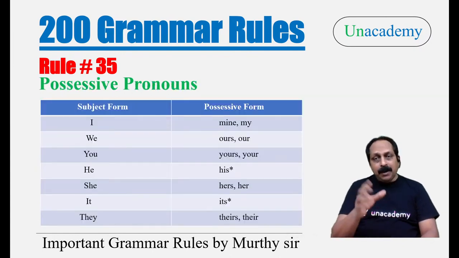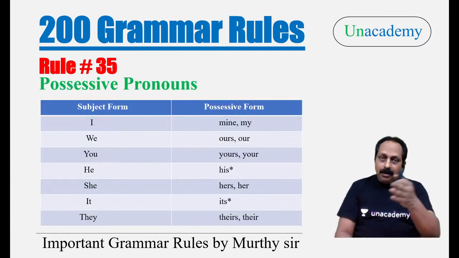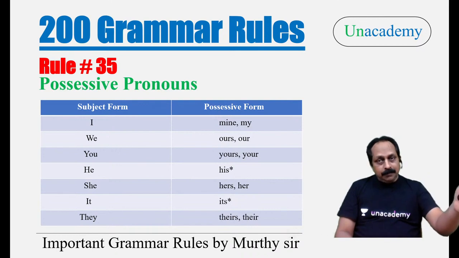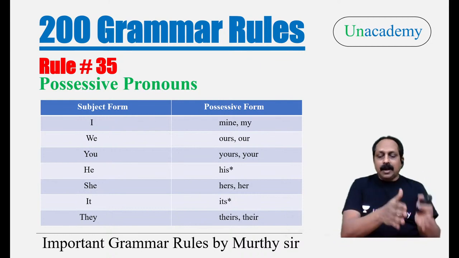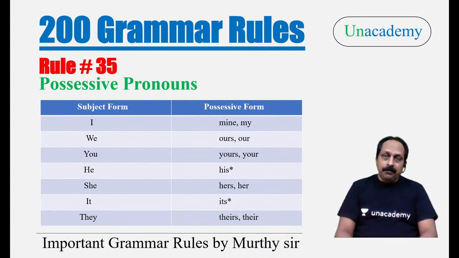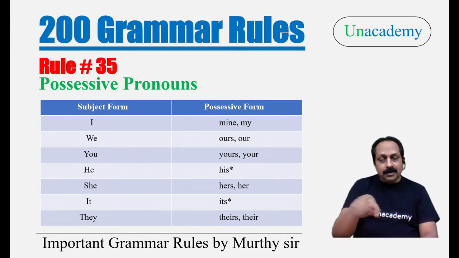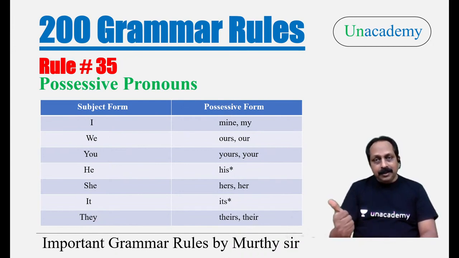Already you have learned the different forms: subject form, object form, reflexive form, emphatic form. Now, today you're going to learn the subject form and possessive form. What are these forms? Possessive forms. Possessive forms, you see two words, but when it comes to usage, the second one becomes an adjective, possessive adjective. I'll give the example, then you understand.